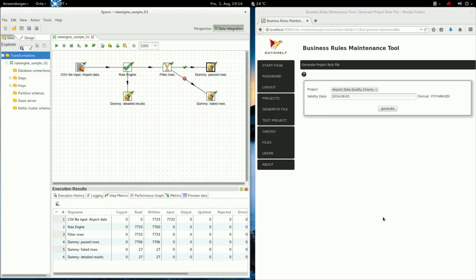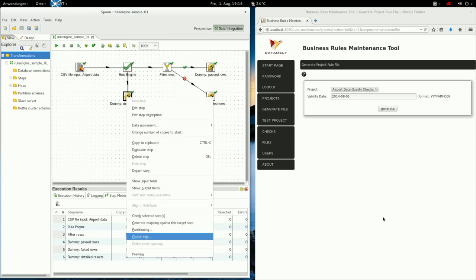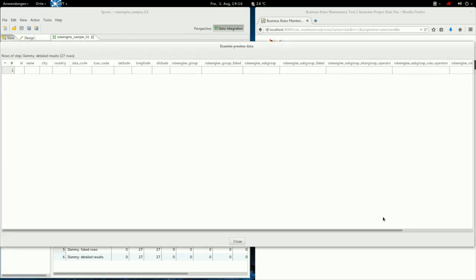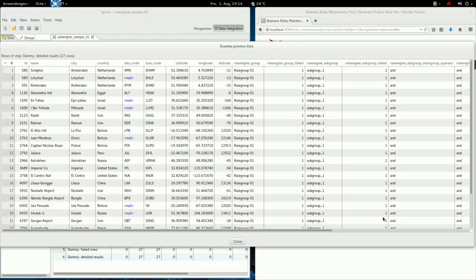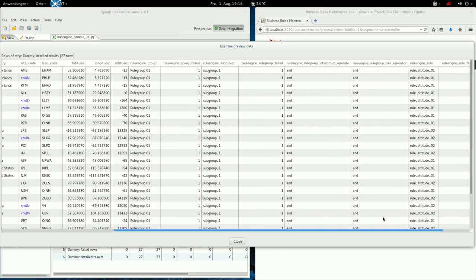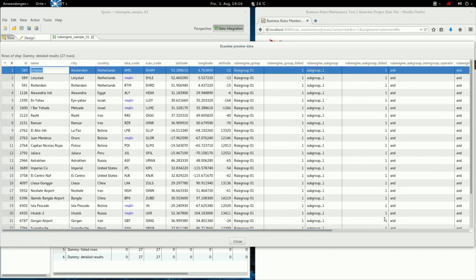But if you want to see the detailed results, then you would go here to the detailed results tab, and it will show you for each rule that you have, we at the moment have 2, what happened with your row. Let's try it. Okay. Let's look again at Schiphol, Amsterdam.